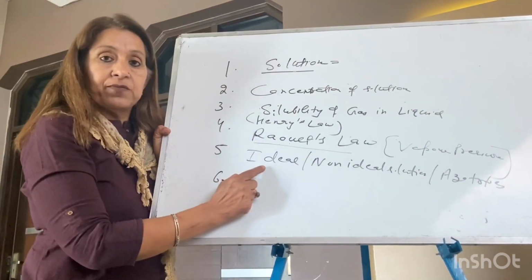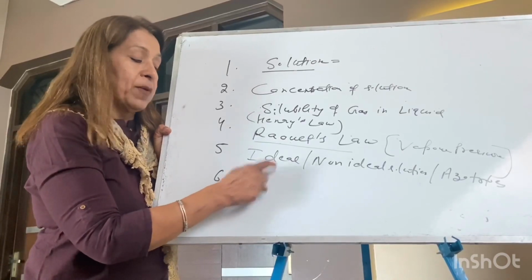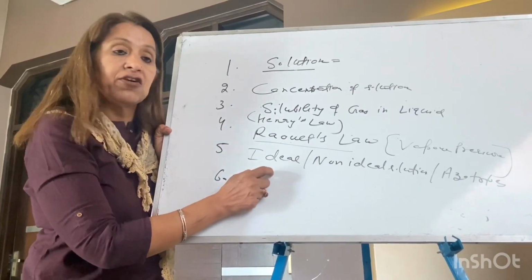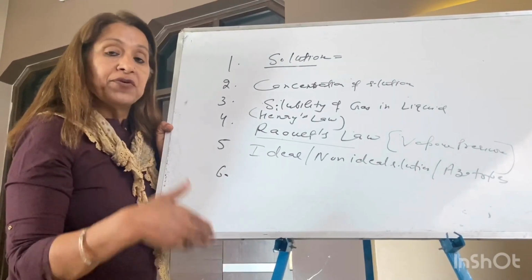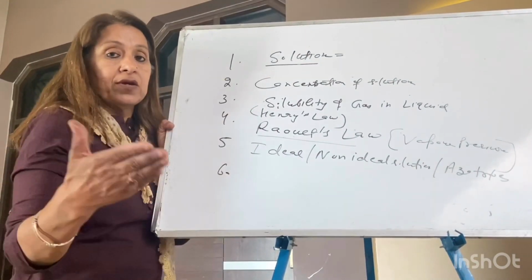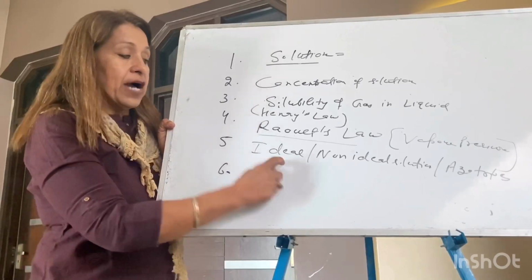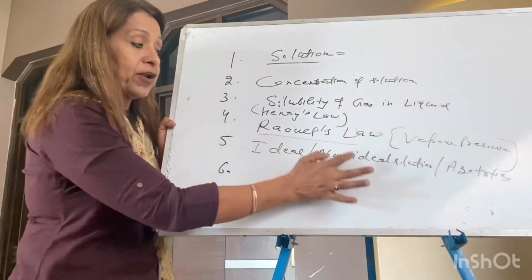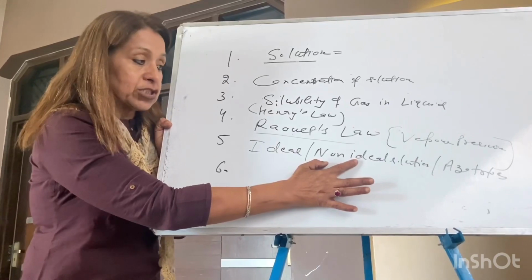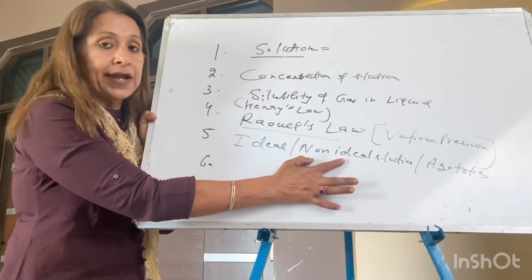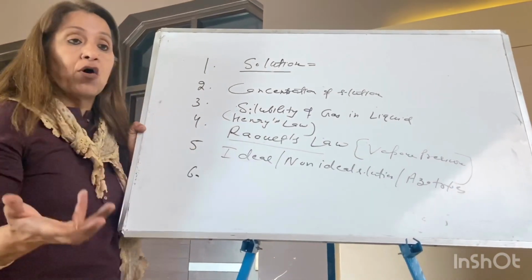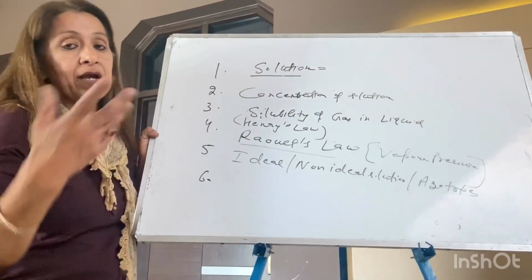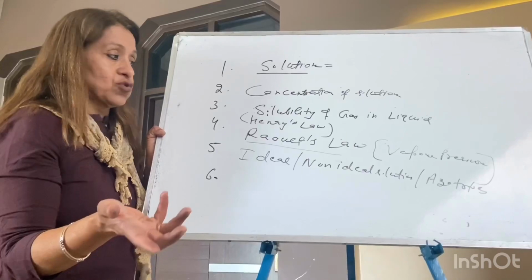So graphs: remember this, for these topics you will prepare the graphs. The question generally comes, what is the cause of the deviations? Make a graph. Always try to make a graph of a non-ideal solution showing positive deviation and showing negative deviation. Many questions I have taken side by side, such as solutions becoming hot on mixing, solutions becoming cold on mixing, etc.